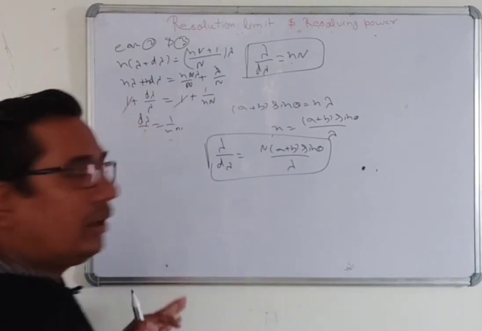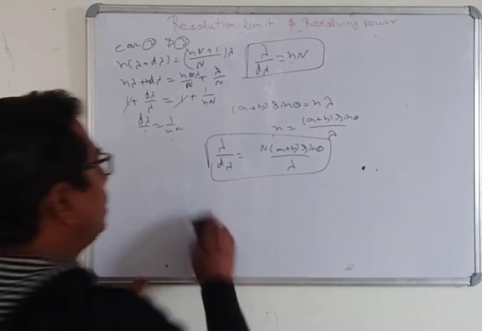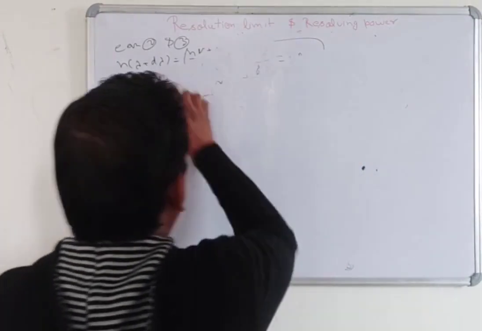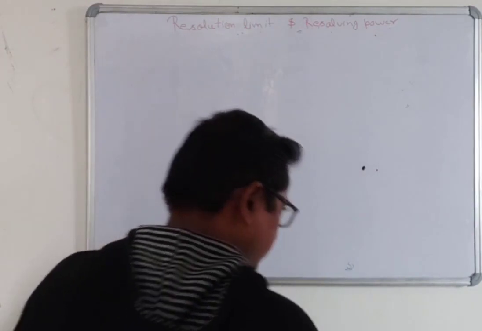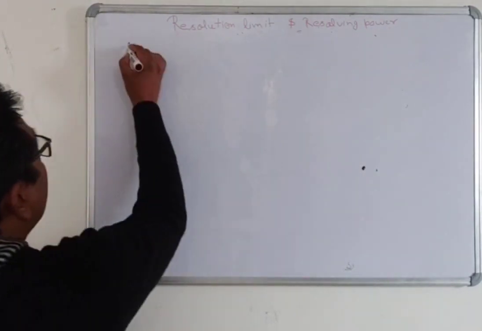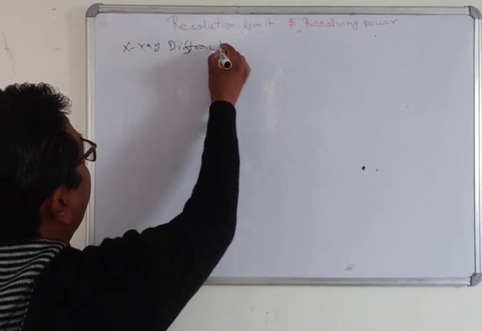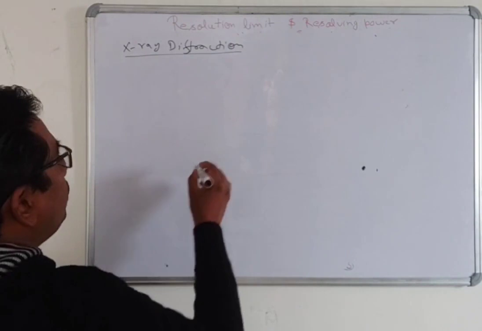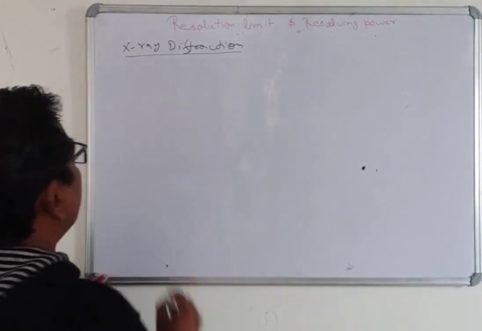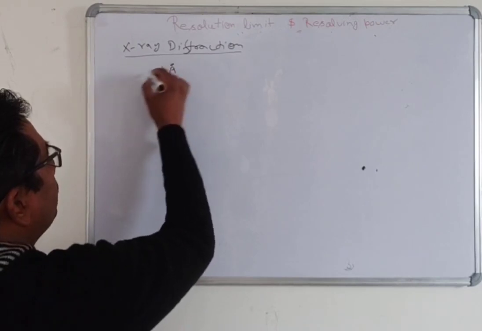Okay, fine. Now we will discuss X-ray diffraction. What is X-ray diffraction? All of you know that the wavelength of the X-ray is of the order of 1 angstrom.